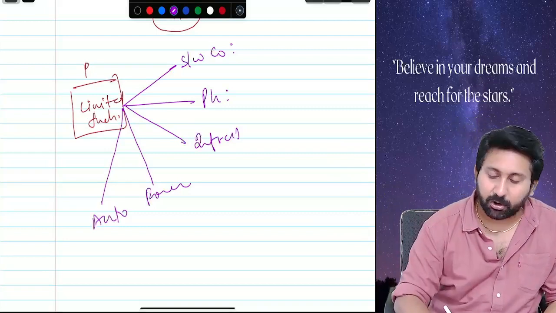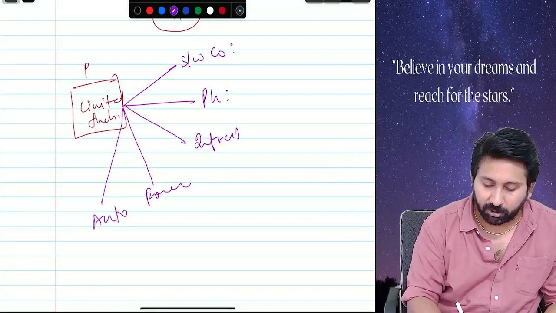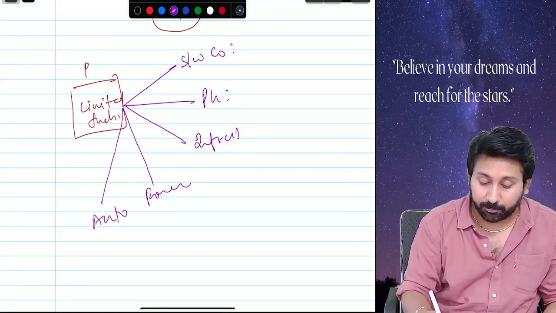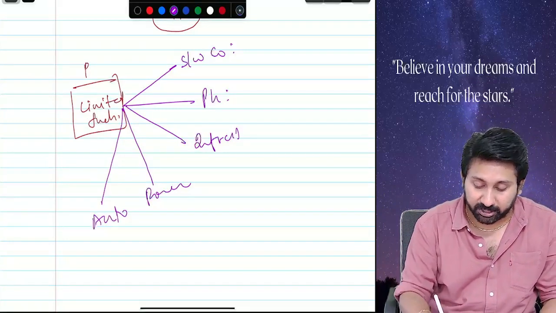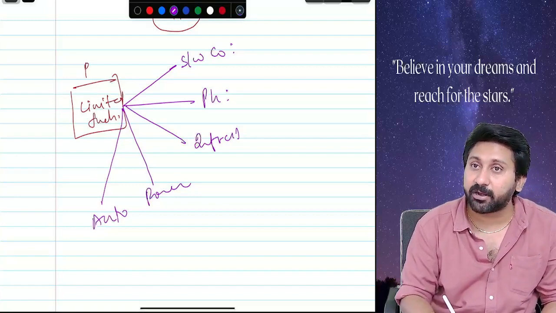He wants to put money in software, pharma, infra, power, and automobile.